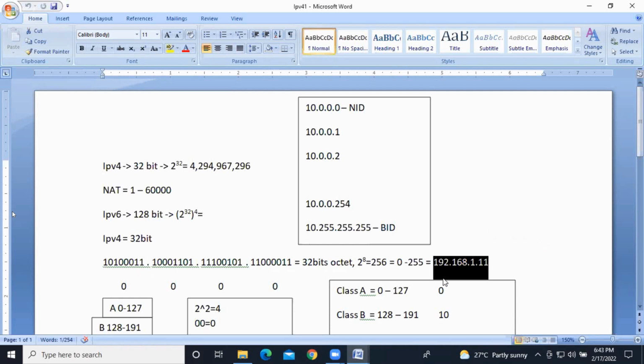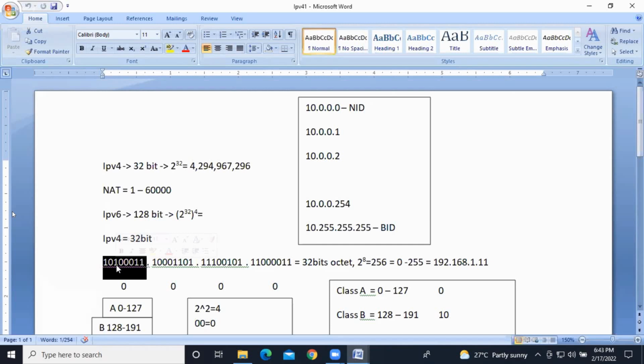Guys, it's not an exact value. Each octet has one value. I will tell you later how we get those values. Don't worry. On the internet you will find a calculator, so if you want to convert binary to numerical, the calculator will do it. Otherwise, I'll show you how to calculate manually, right?